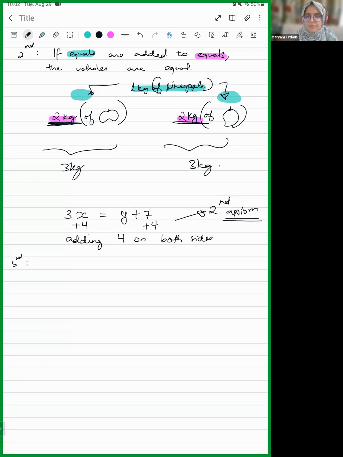Okay, Avni. Third one, please read the third one. If equals are subtracted from equals, their remainders are equal. The same thing as the second one, right? It's just instead of addition, it's subtraction.